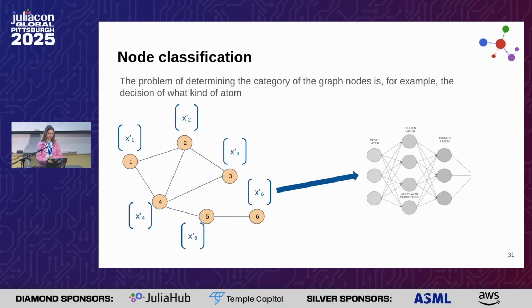Similarly, we can do the node classification, so we want to determine the category of a node. We perform some message passing layers, and after that, we want to understand the category, for example, of node 6. So we take its feature, we use it as the input of a multi-layer perceptron, and again it will give us the class of the node.